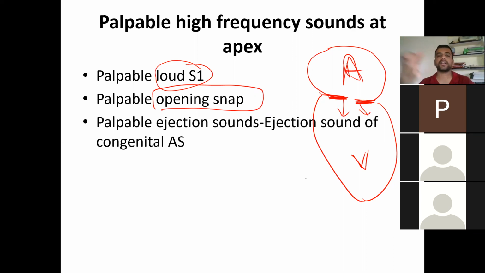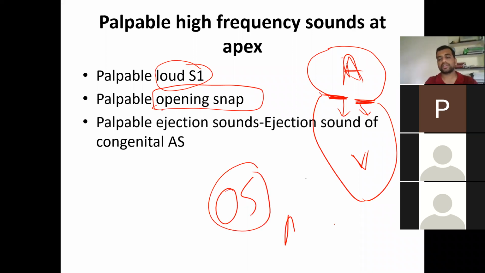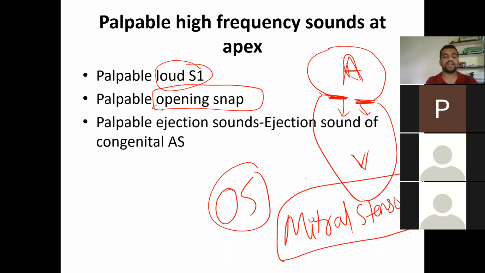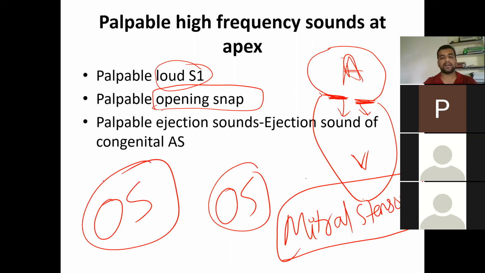You can even auscultate and you can even palpate. So opening snap, OS, is one of the important components of mitral stenosis. And if they ask you a question like, does OS occur in MR? Is it yes or no? What is your answer? I want a few of you to type and tell.